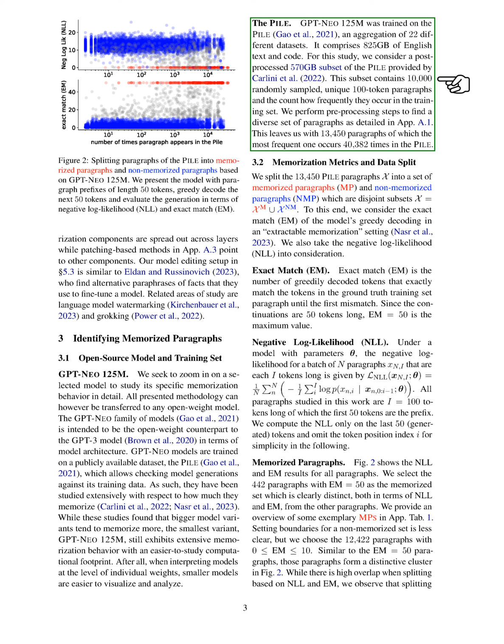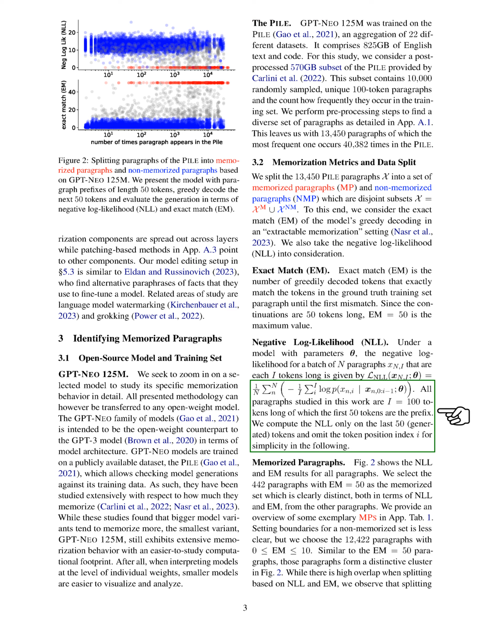We used two metrics to make this division: exact match, M, and negative log likelihood, NLL. M measures how well the model's generated tokens match the training set tokens, with a maximum value of 50. NLL calculates the likelihood of the model's predictions for each paragraph. We identified 442 memorized paragraphs with M equal to 50, which stand out from the rest based on both NLL and M values. For non-memorized paragraphs, we selected 12,422 with M values between 0 and 10.